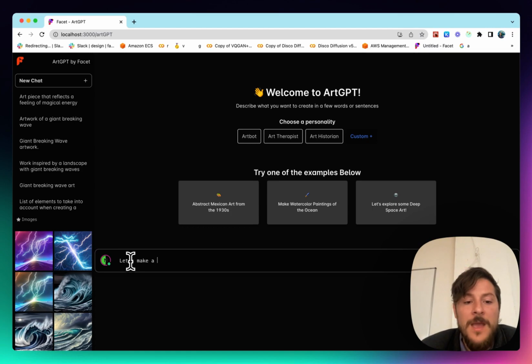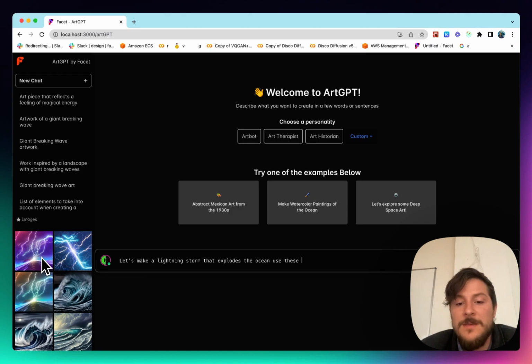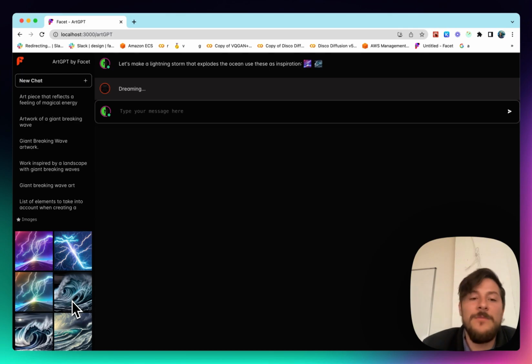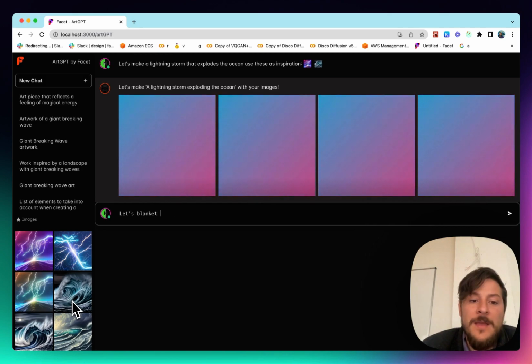Let's make a lightning storm that explodes the ocean. Use these as inspiration. So instead of just talking in language, now we can start to blend language and images in our dialogue. So I'm going to go ahead and click these, and that'll make them appear in our prompts. And as that one loads, I'm going to think of some more ideas, and let's say, let's blanket the ocean surface with lightning.